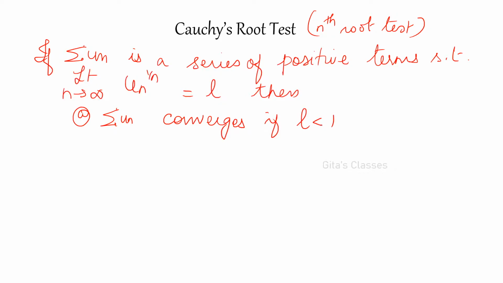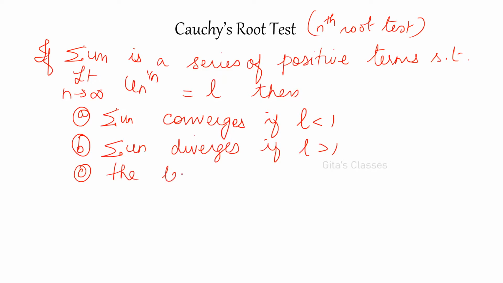Usually for greater than it is convergent, no? Here it is less than 1. And second one, sigma un diverges if L is greater than 1, and the test fails as usual if L is equal to 1. Okay, this is the theorem.